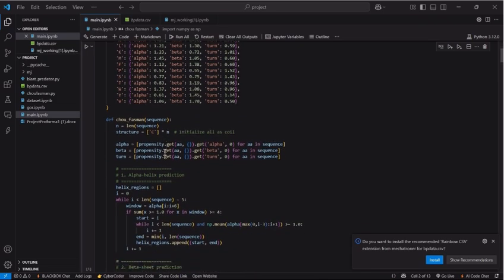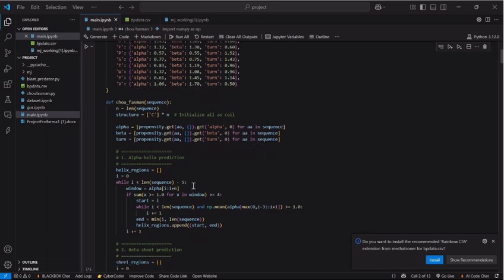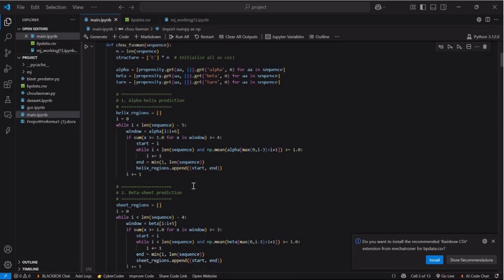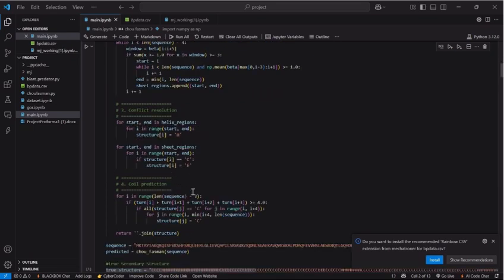Then I iterate over the amino acid sequence using a sliding window of 6 residues for alpha helix and 5 residues for beta sheet prediction. For each window, if a sufficient number of residues exceed the predefined alpha propensity threshold, I mark those regions as helix and continue extending it until the local average drops below the threshold, which we can actually see here.